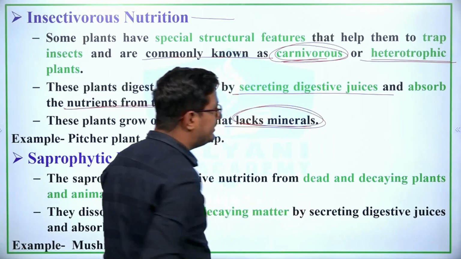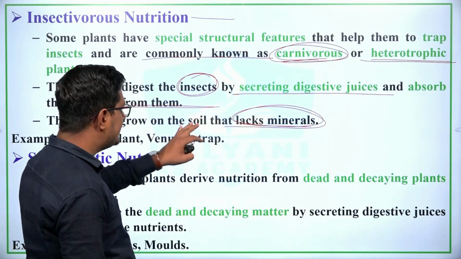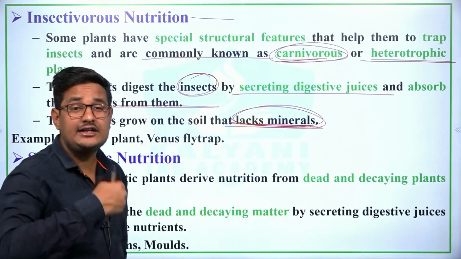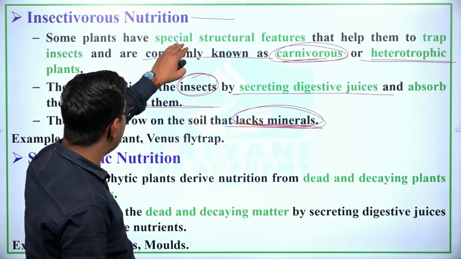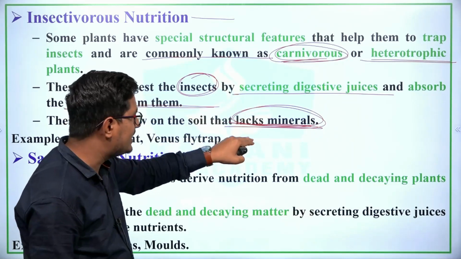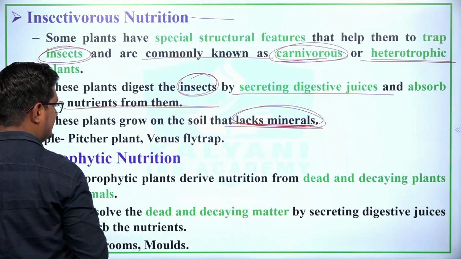तो जहाँ पर minerals की कमी होती है, right? So these plants grow on the soil that lacks minerals, and to get the different minerals, some plants have special structural features, और उनसे ही ये इंसेक्ट को कैप्चर करते हैं and get the nutrients as well as the food.